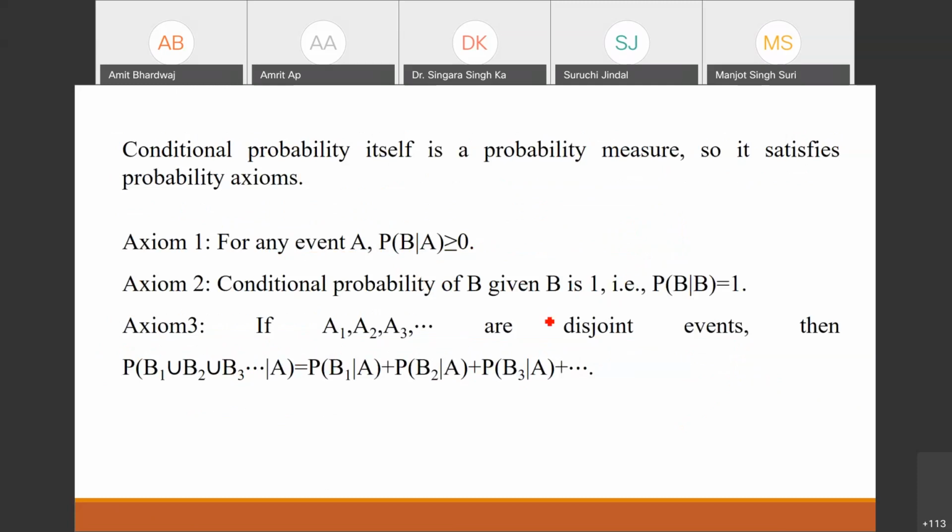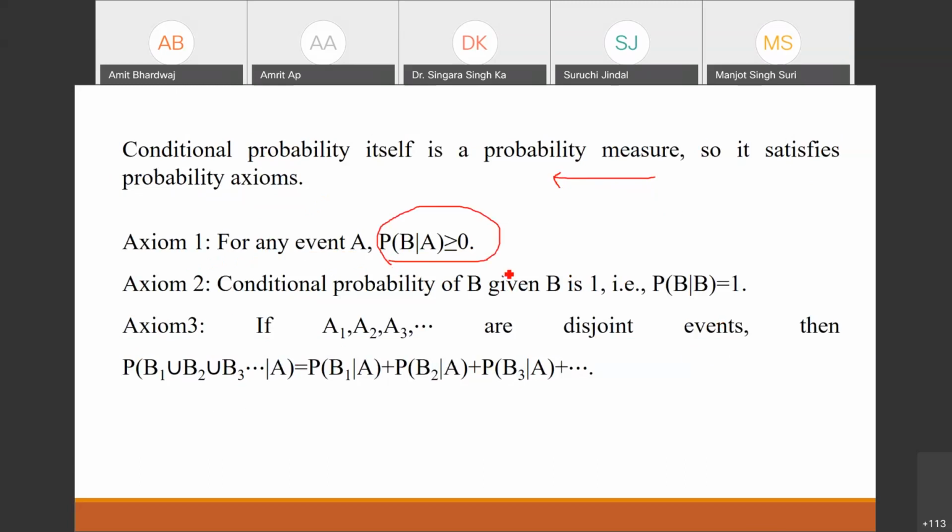So there are some axioms associated with the conditional probability, because conditional probability is a probability itself, right? Just like our probability satisfies many axioms, it is required to satisfy the axioms. The first axiom satisfied by the conditional probability is that it is also greater than or equal to 0.